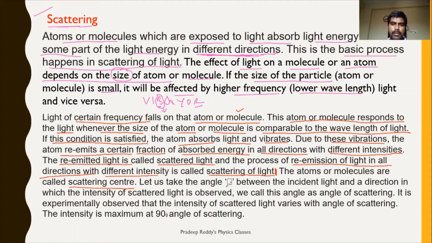If you consider an angle theta between the incident light and the direction in which the intensity of scattered light is observed, we call this angle the angle of scattering. It is experimentally observed that the intensity of scattered light varies with the angle of scattering. Intensity is maximum at 90 degrees angle of scattering. So what is the scattering angle? That I'll be showing you in the next slide.